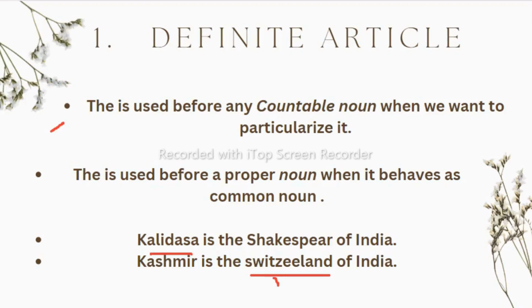And when you use a title, at that time also you have to use the article, the Mahatma, the Sadhu, like that. And along with nationality also, the Indians, the Americans, which shows the whole group. And with a whole community also you have to use the article the, like the Muslims, the Hindus, the Christians. So there are so many things with which we can use a definite article. We will see them when we see the examples in the next video.